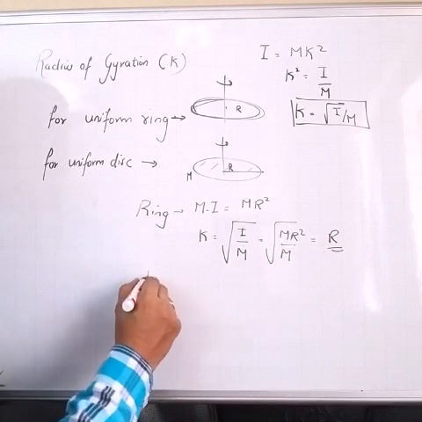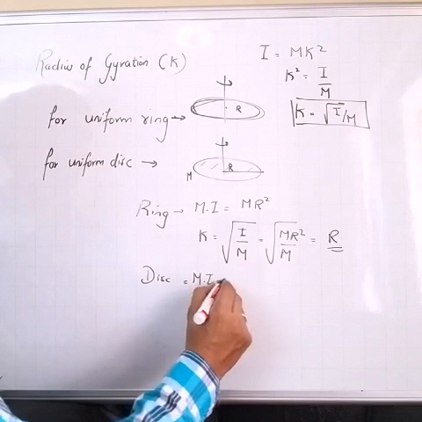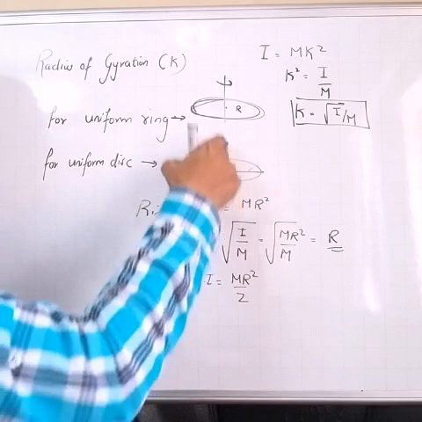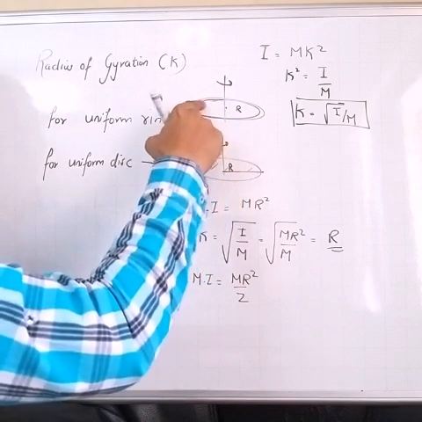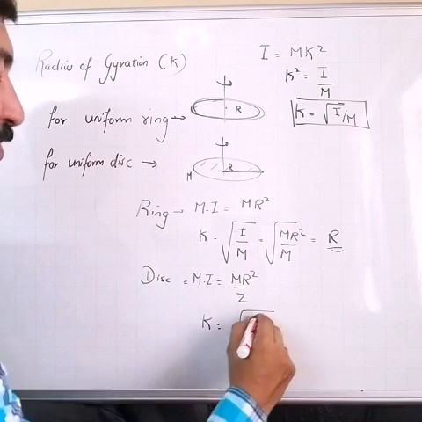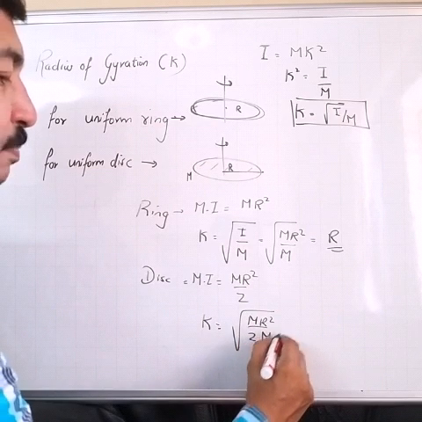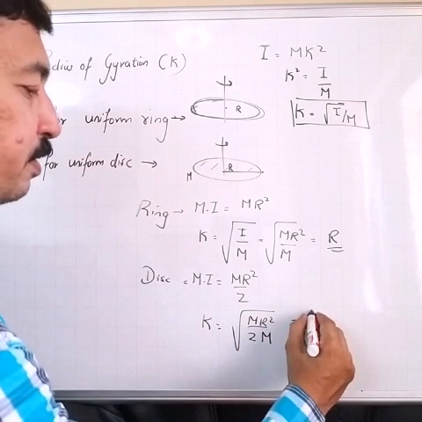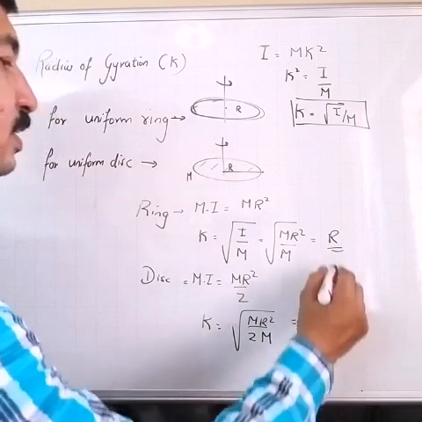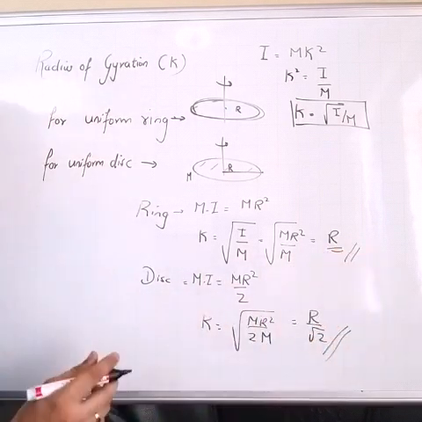For disc, moment of inertia is given by the formula mr square by 2, with axis perpendicular to the plane. In that case, k will become square root of mr square by 2 divided by m, or it will come out to be r by root 2. So this is the radius of gyration for a uniform disc, and this is the radius of gyration for the uniform ring.